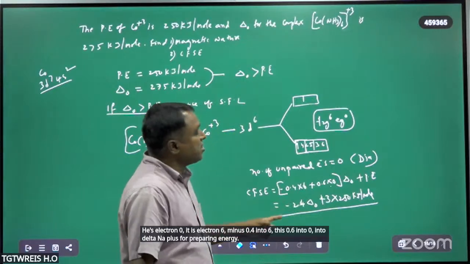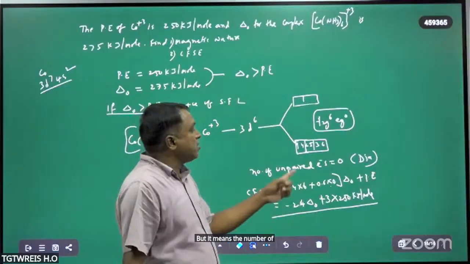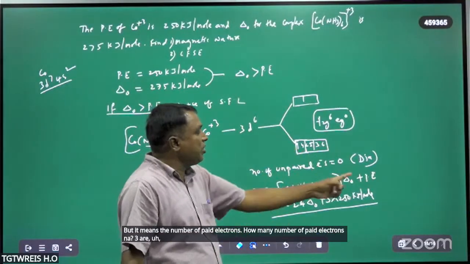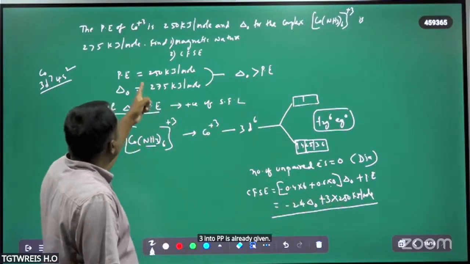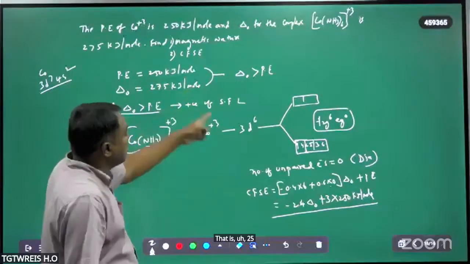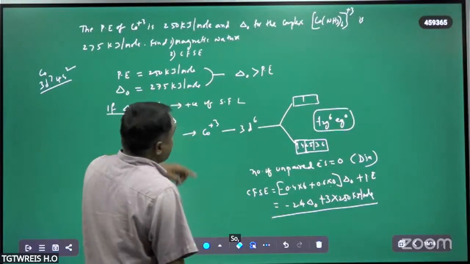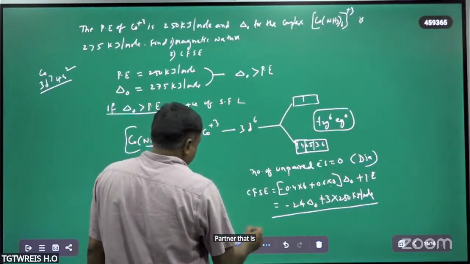So pairing energy is equal to m into P, where m is the number of paired electrons. How many paired electrons now? 3 pairs. So 3 into P. P is already given, that is 250 kilojoules per mole. So therefore this is minus 2.4 delta naught. Delta naught is also given.